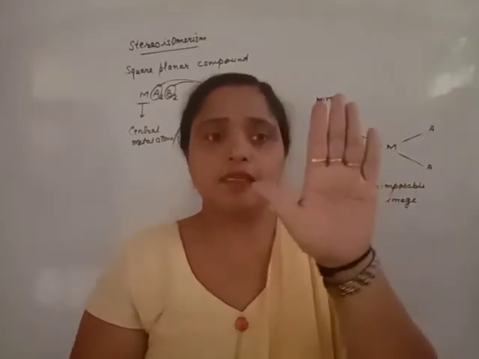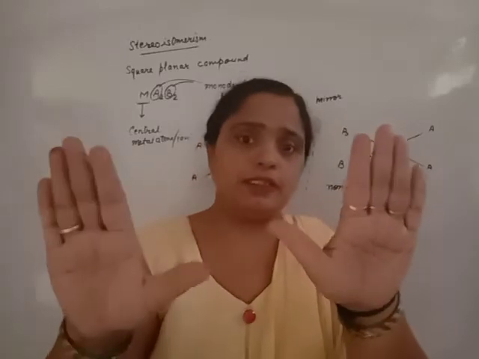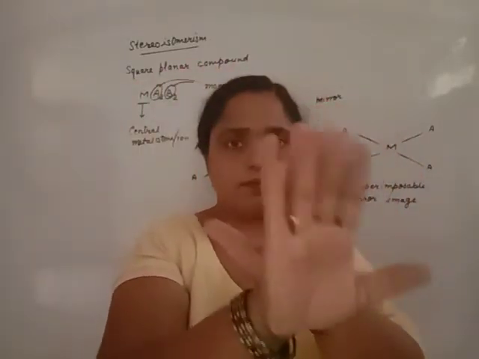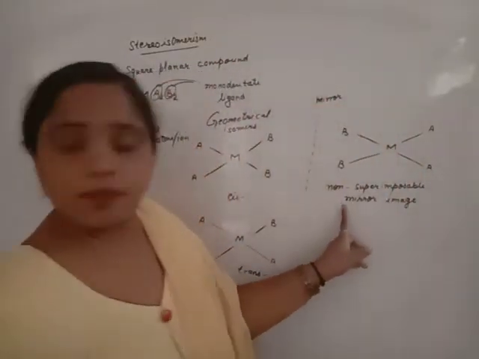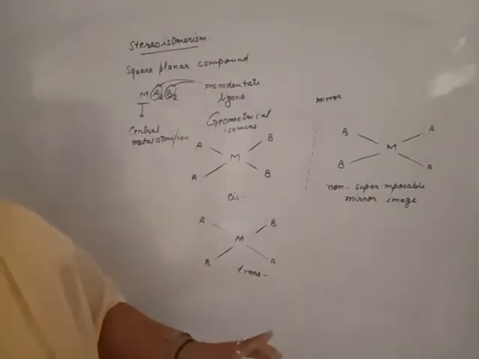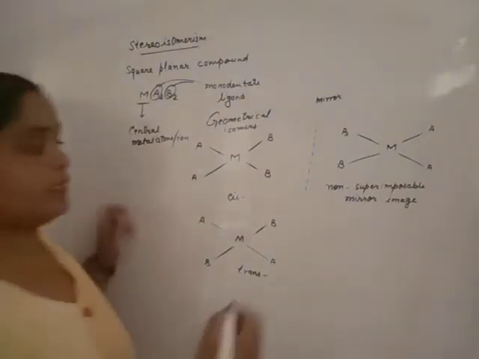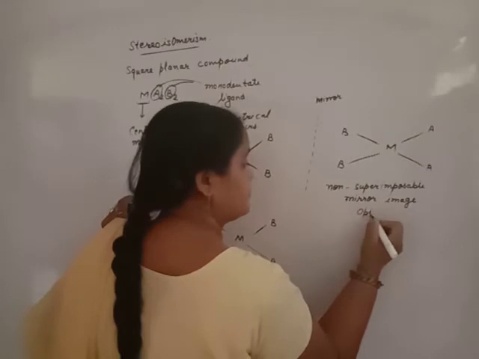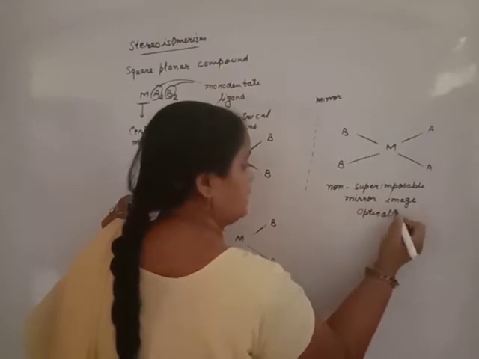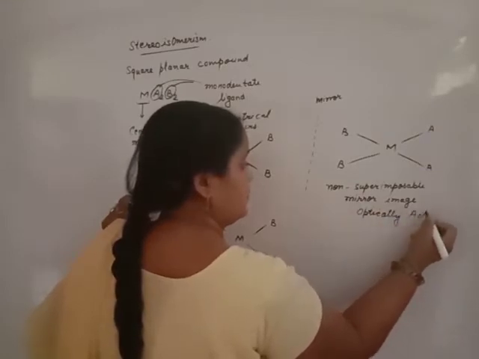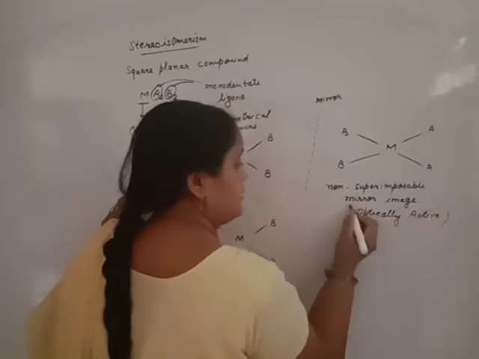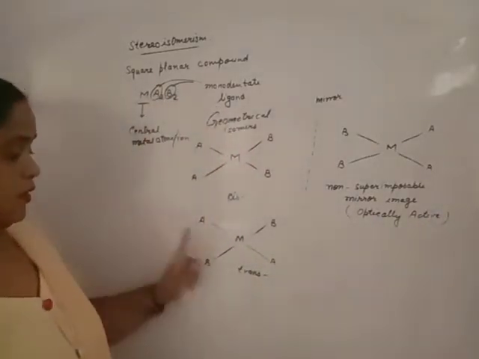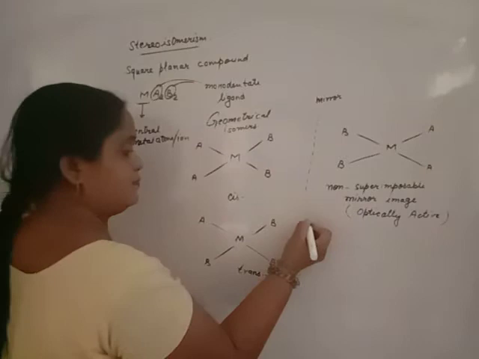That means the mirror image of this hand is non-superimposable. If any compound forms a non-superimposable mirror image, it is optically active. Now, draw the mirror image of this one.